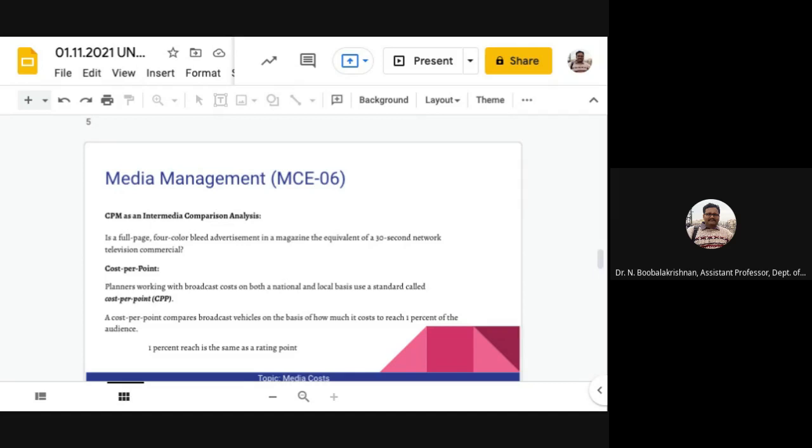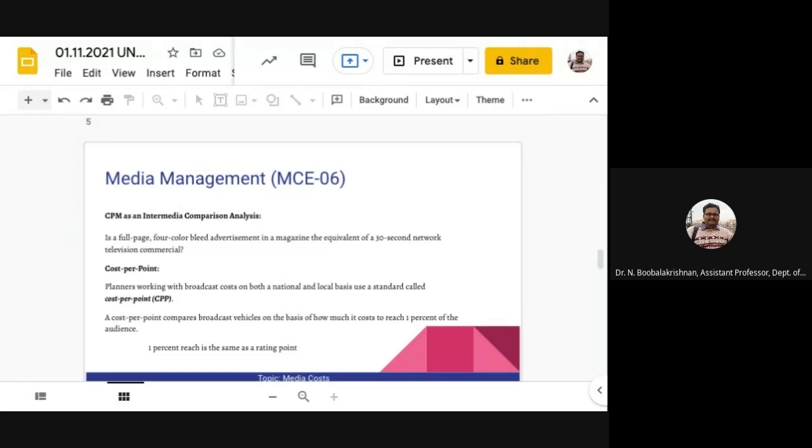Raw circulation figures are used as the point of comparison for print media, whereas audience estimates are used for broadcast and online. Still, the same analysis can be performed whether you're comparing two websites or two television programs. So CPM can also be calculated as an intermediate comparison analysis.